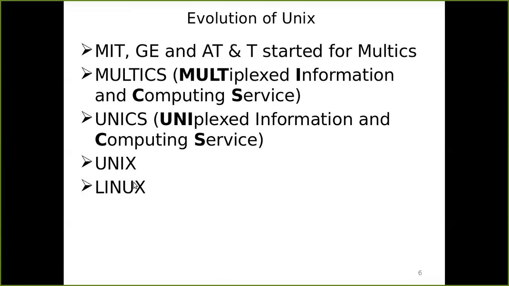So Linux and Unix, as a user, both are the same, because all the commands and everything are the same. What is the difference? The major difference is that one is a proprietary operating system and the other is a free operating system, and the implementation is different but the functionality remains the same.